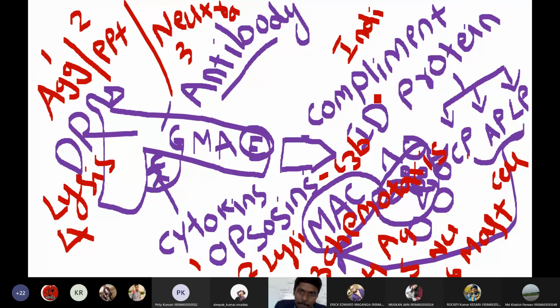So we have complement proteins, and these complement proteins will get activated by 3 pathways: classical pathway, alternative pathway, and lectin pathway. In the classical pathway, these complement proteins will initiate 6 actions: opsonization by C3b, lysis, chemotaxis, agglutination, neutralization, and mast cell activation. No matter whatever the actions are, they will ultimately lead to a phenomenon called MAC generation. MAC stands for membrane attack complex, and this membrane attack complex will kill the bacteria.